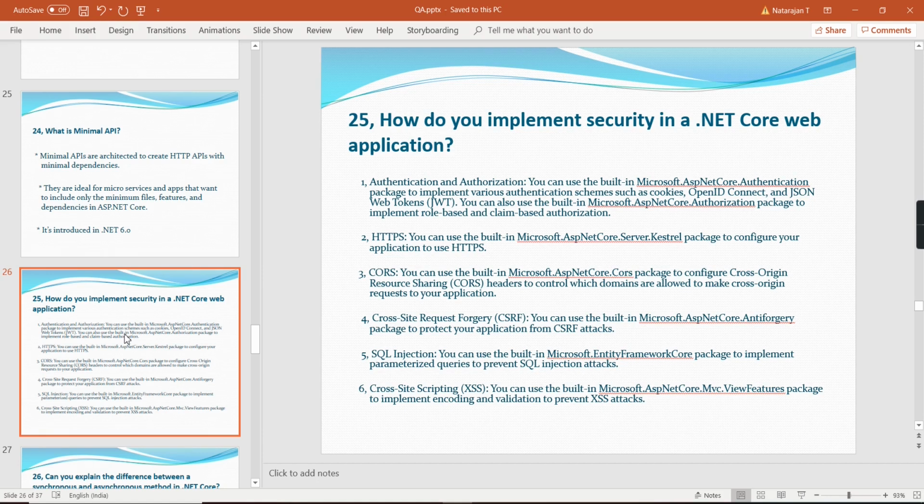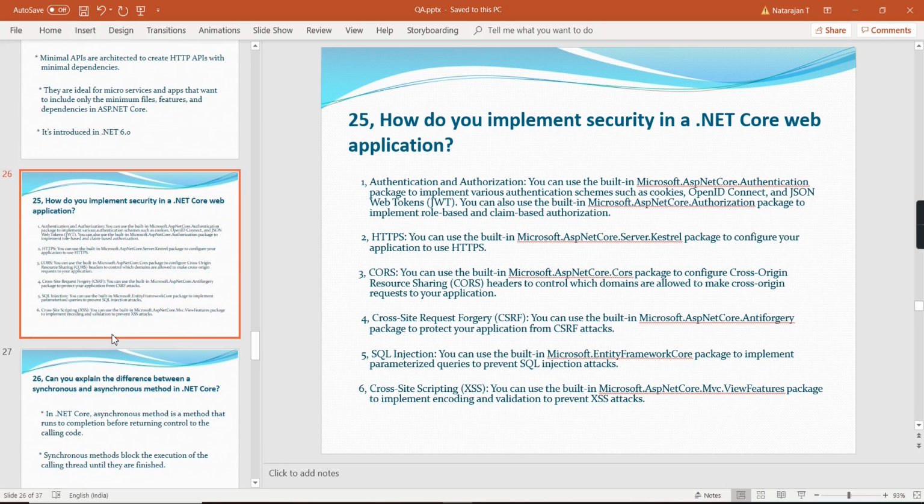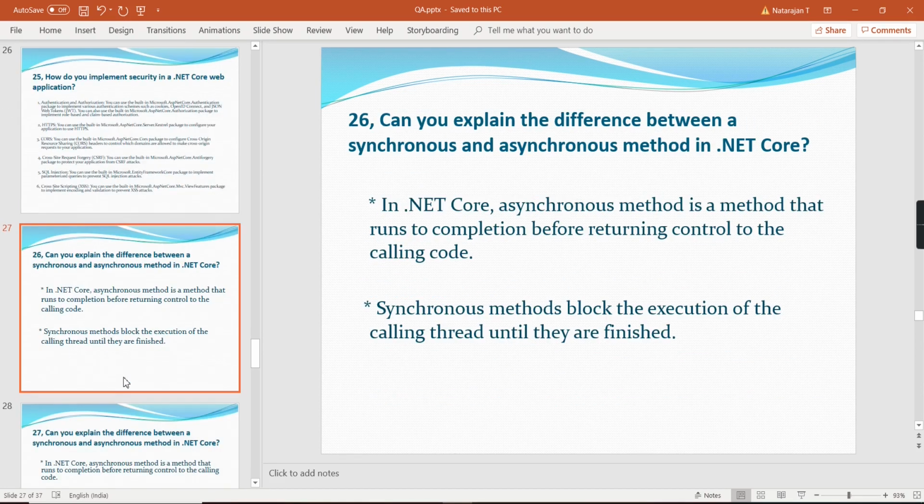SQL injection, you can use the built-in Microsoft Entity Framework Core package to implement the parameterized query to prevent SQL injection attacks. And the final one is cross-site scripting. You can use the built-in Microsoft.AspNetCore.Mvc.ViewFeatures package to implement encoding and validating XSS attacks. Okay, so we can move on to the next question.